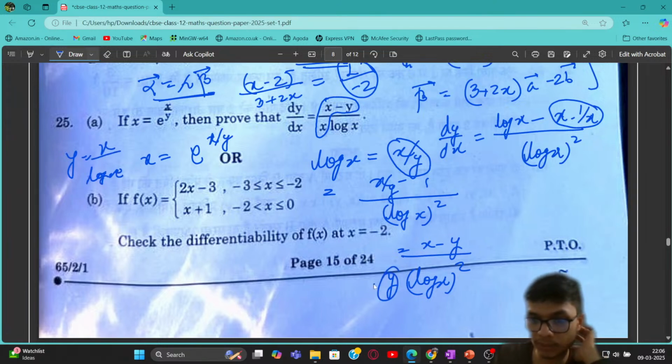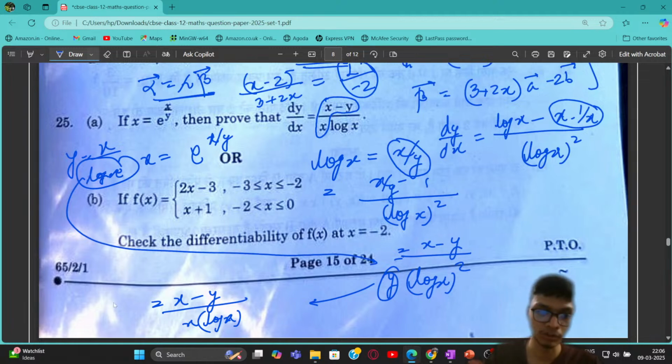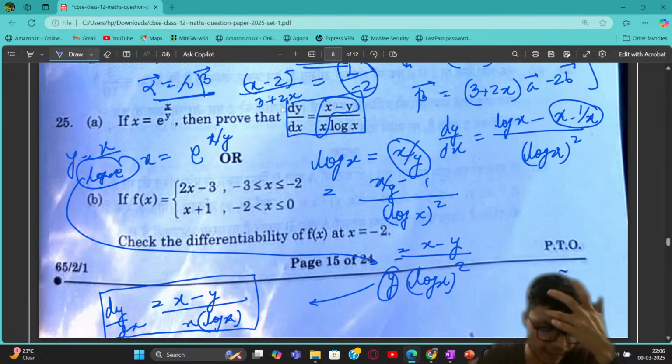So if I just simply change this y over here, I can simply write this expression as x minus y divided by x into log x, right? So this log of x whole square will get cancelled out with one particular log x over here, right? So just put this y over here and you will get this result, right? So that's how you're going to prove this dy by dx part, okay? It's just simply manipulation that you're going to do in order to prove this particular result. So very simple problem, just straightforward given questions, okay? So I hope this particular part is clear to all of you.